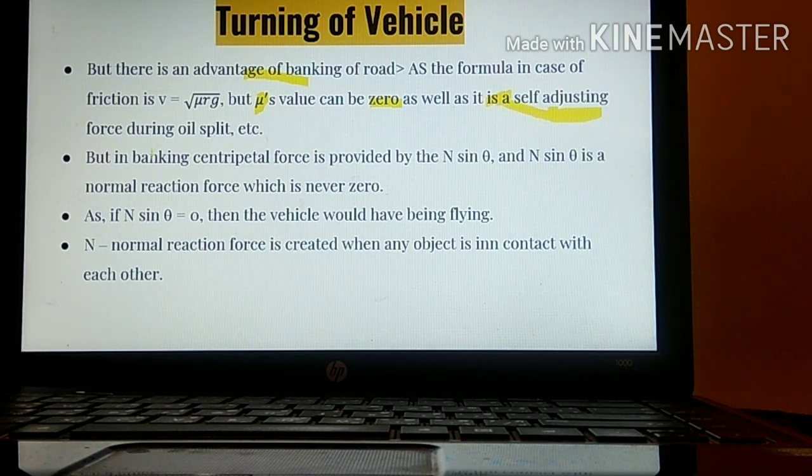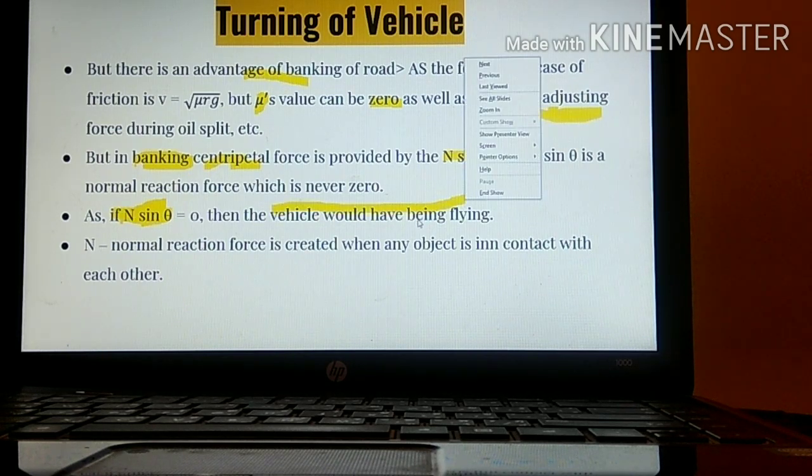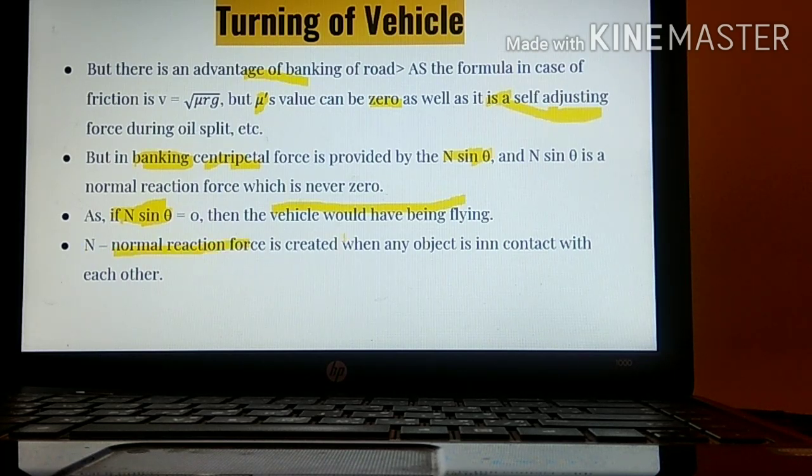But with the help of banking, we have got one nice thing, that is centripetal force. Centripetal force was being provided by N sin theta, and N sin theta is a constant force, it never changes. And if N sin theta is equal to 0, take for example, if your normal reaction force is 0, then you will be flying. Similarly, if the vehicle is standing and N sin theta is 0, then the vehicle would also be flying. Why? Because normal reaction force is created when two objects are in contact. If two objects are not in contact, then normal reaction force will not be created.